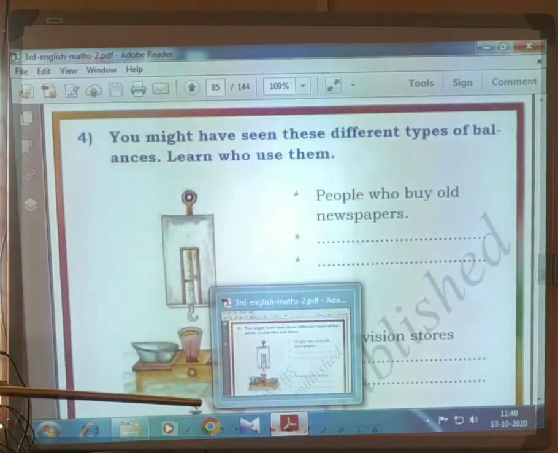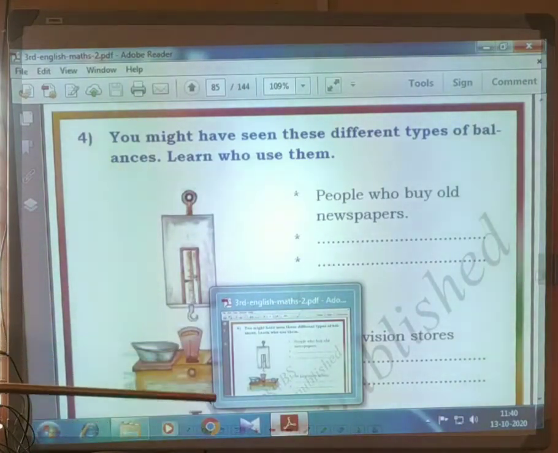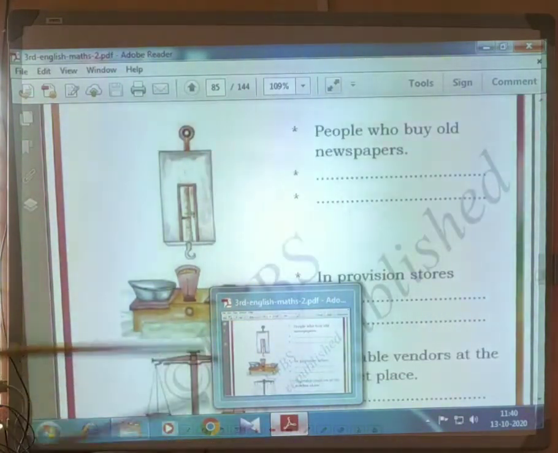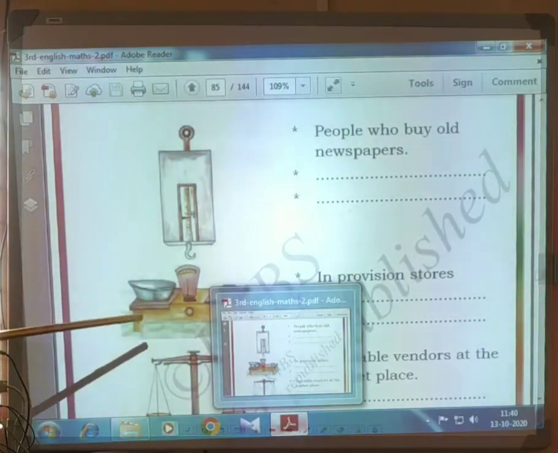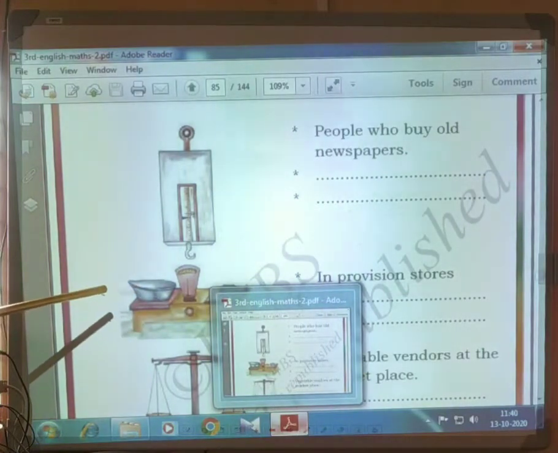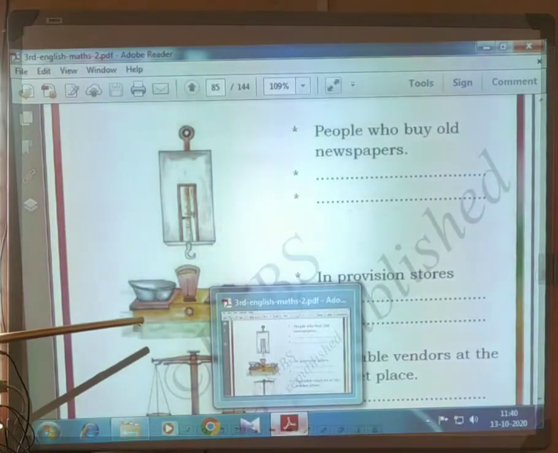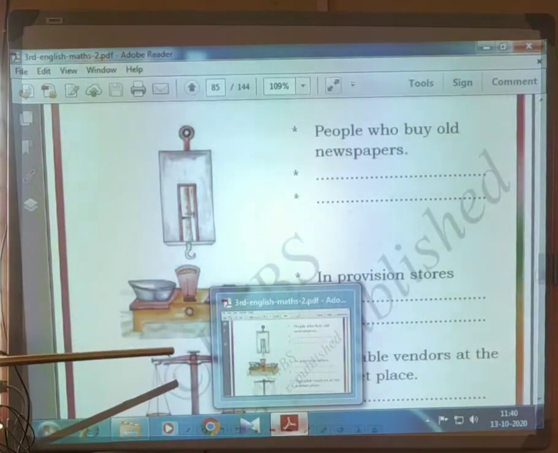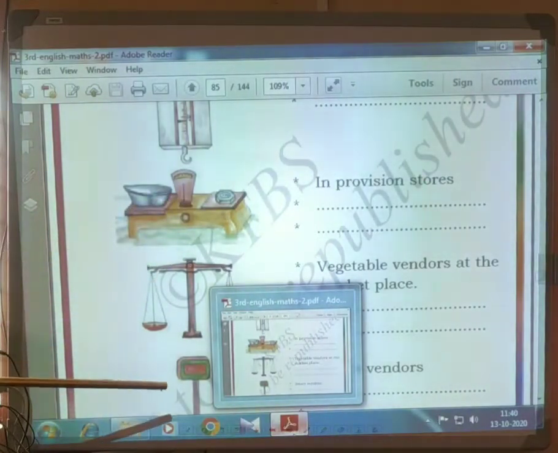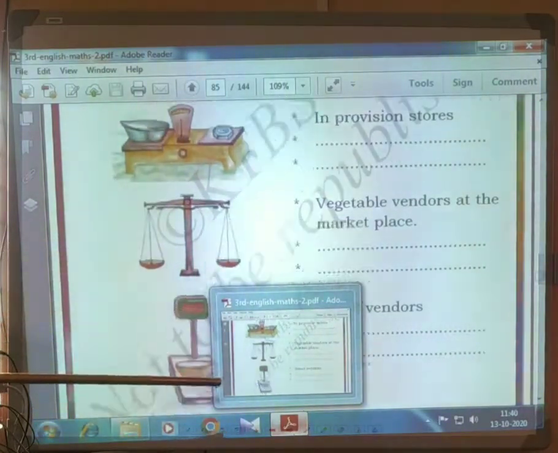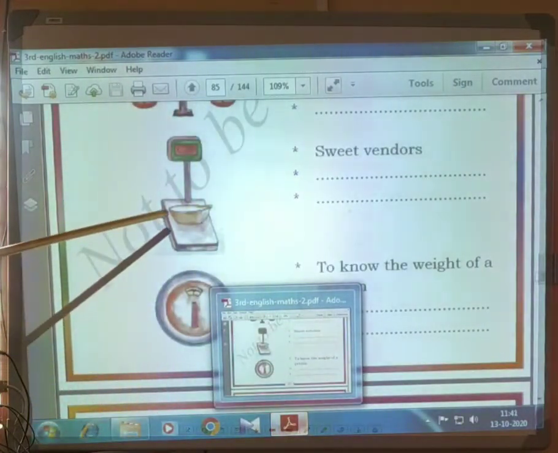Next, you might have seen these different types of balances. Learn who uses them. What is this? This is also a weighing machine. Then who will use it? This may be a newspaper seller. Then who will come to your house to buy rice? They will use this. Then this one is used by the vegetable and fruit seller. This one is also used by the vegetable and fruit seller. This one is in a kirana shop.